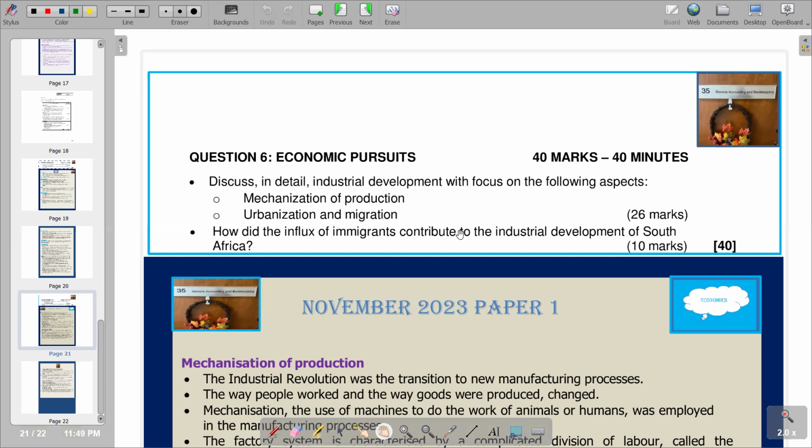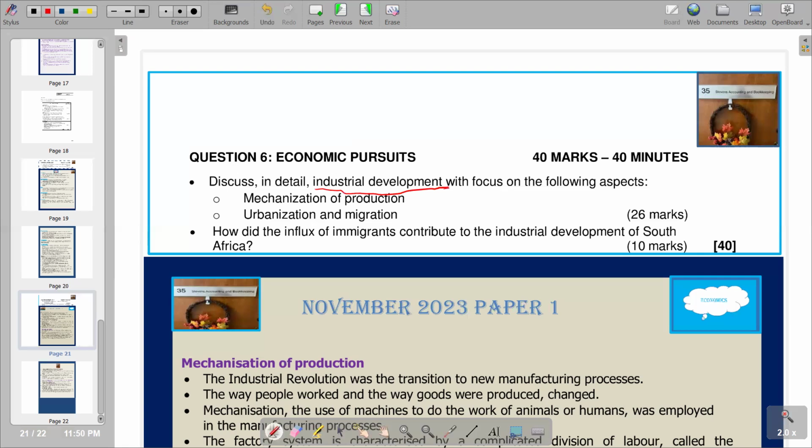But we should also take note that in that introduction, we should not include part of the question. Very important to take note of that. Also, we should avoid saying what you are going to discuss in the body in the introduction. According to our question, obviously you can pick any term that you feel you need to describe in the introduction. For example, we have a term here, which is industrial development. So you can try to describe industrial development, and that will be your introduction.